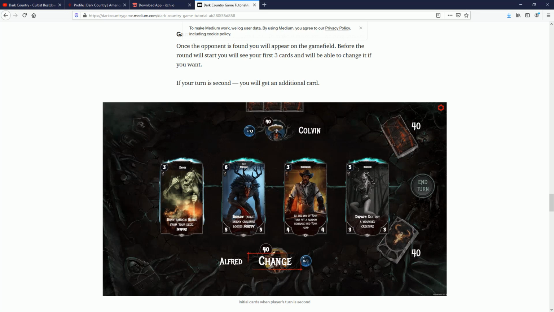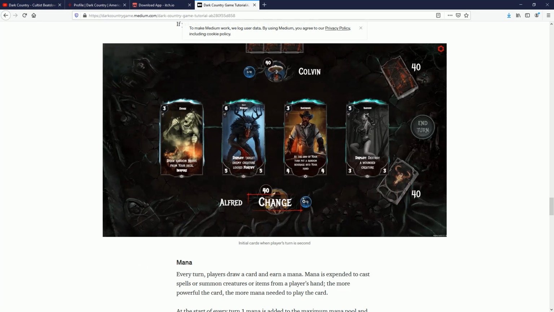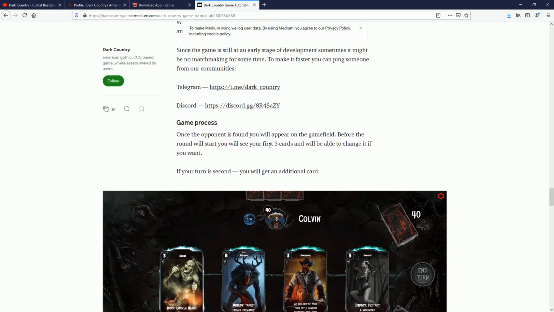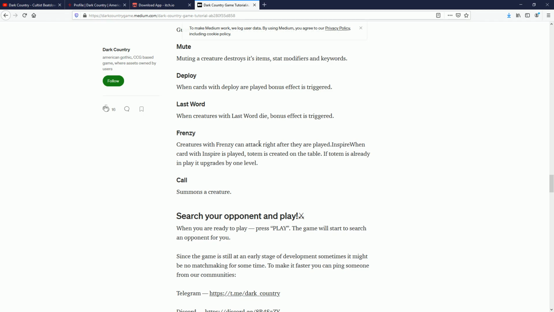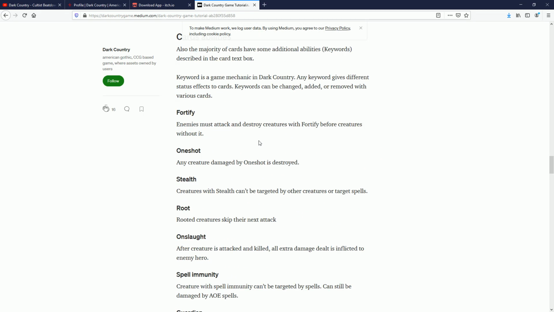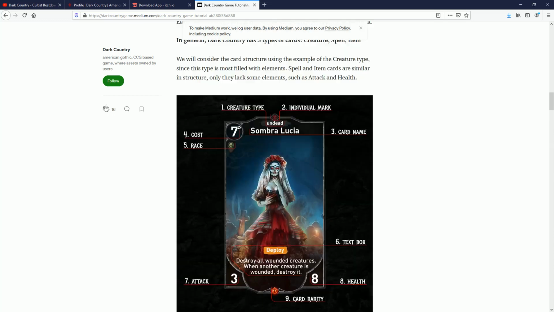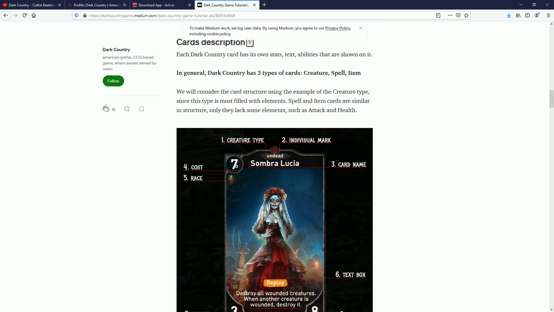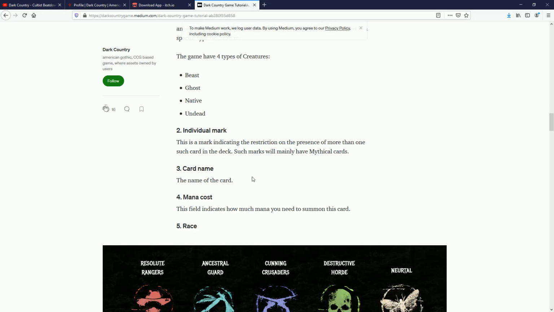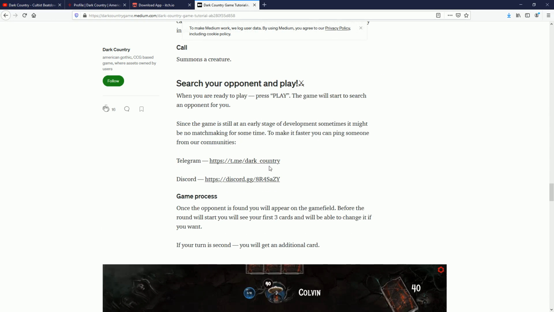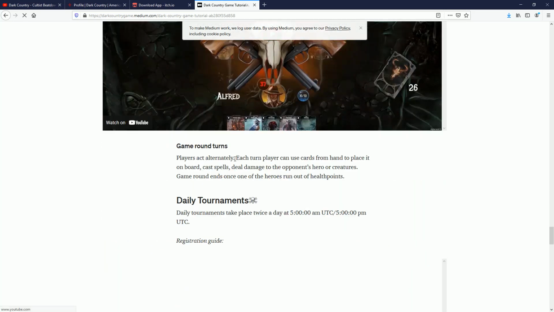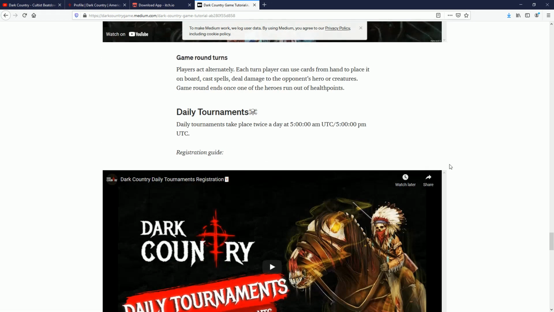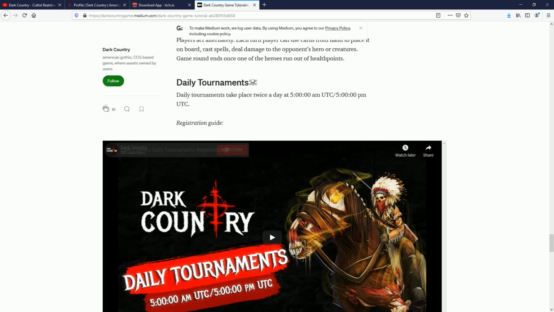The only thing you really need to know is you get 1 mana a turn, so that's 1 resource a turn to spend, and that refreshes each turn. So it starts with 1, then you get 2, then you get 3, then you get 4, and that is the cost in the top left there. So you can't play this until you have 7 mana, but other cards are cheaper. So I mean, that's it, right? It's supposed to be a very quick start guide. Hopefully that's enough to let you get going, and you'll be able to download and play.